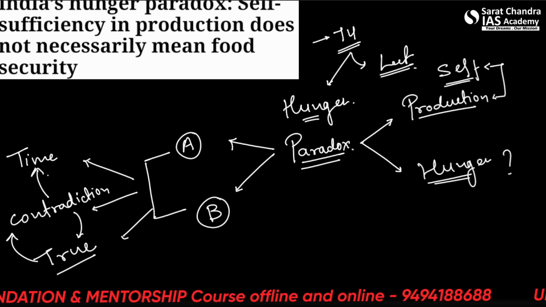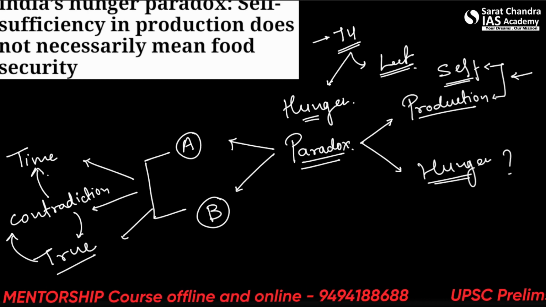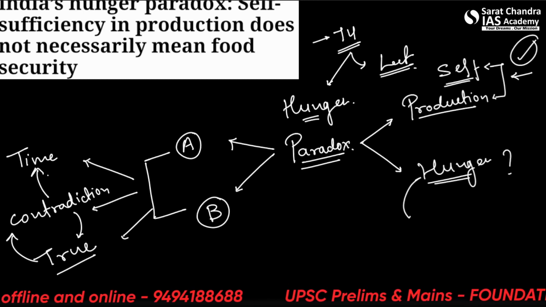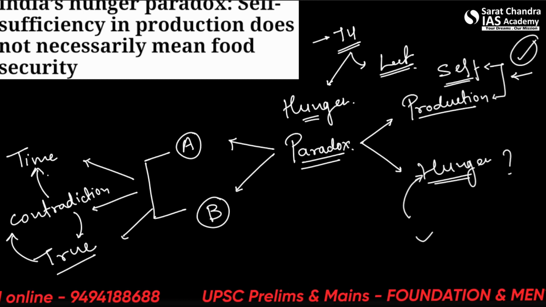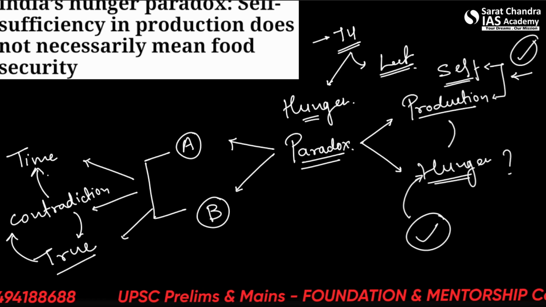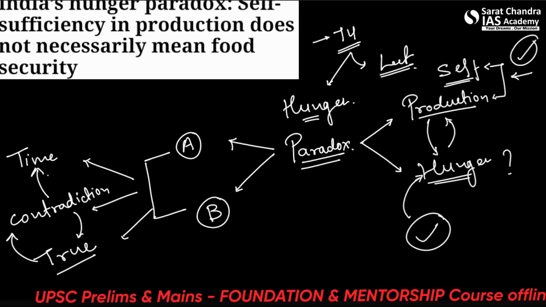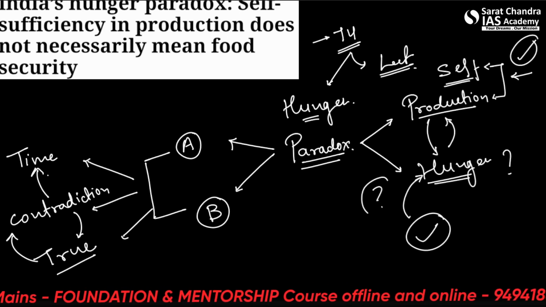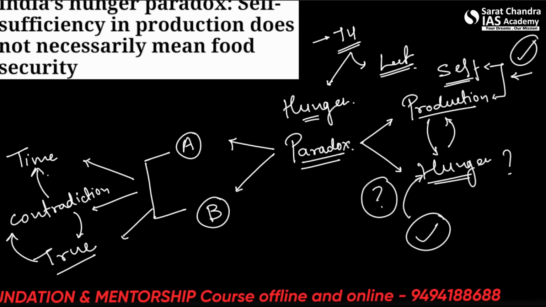So we cannot say that we do not have self-production sufficiency. This is also present. But we also cannot say that we have completely ruled out hunger. This is also present. Then why are these both present? If we are self-sufficient to make our own food, then why does hunger exist in India? So let's see this.